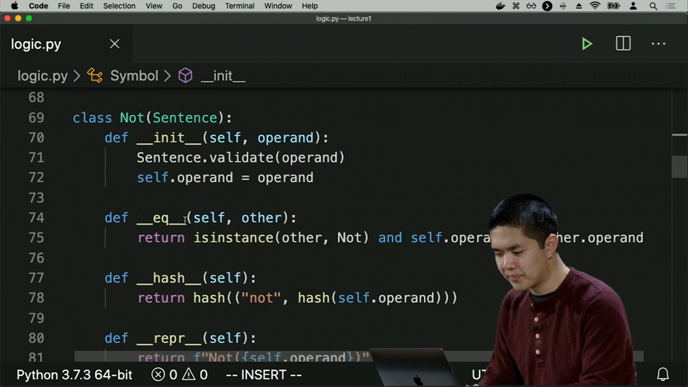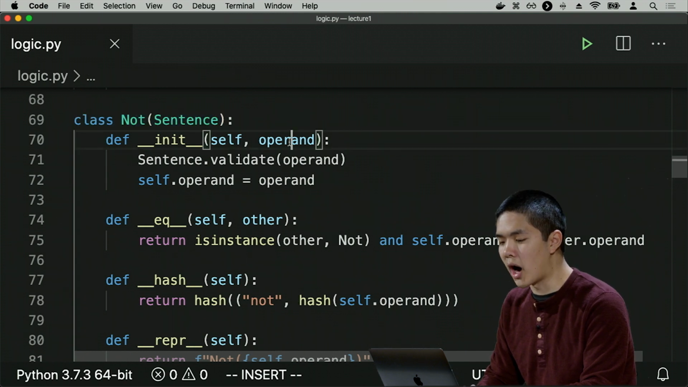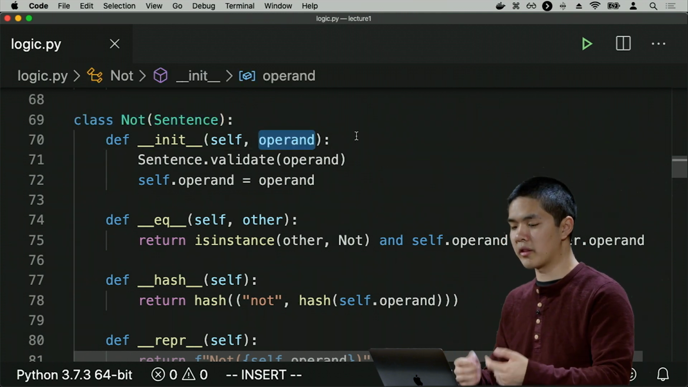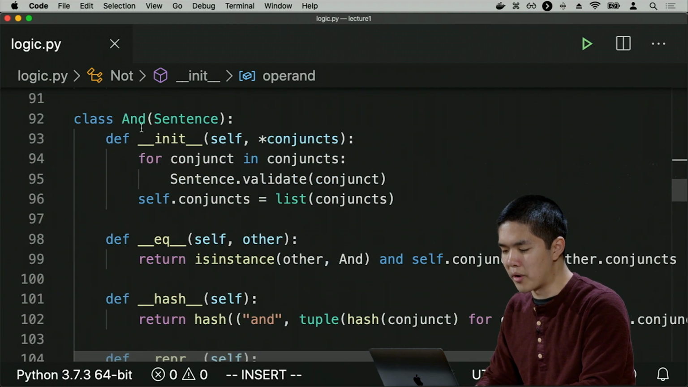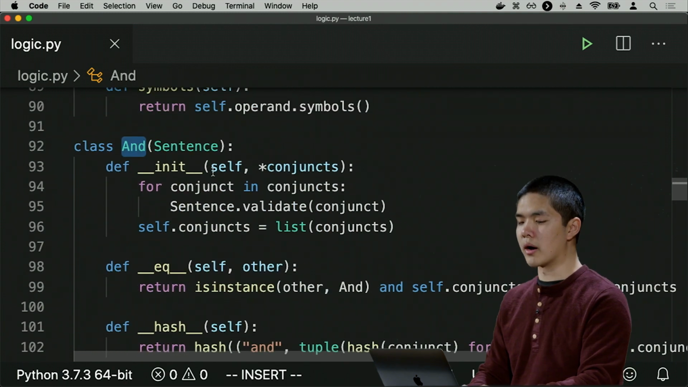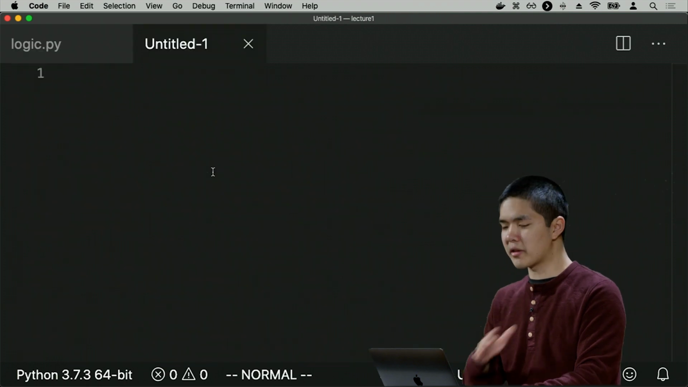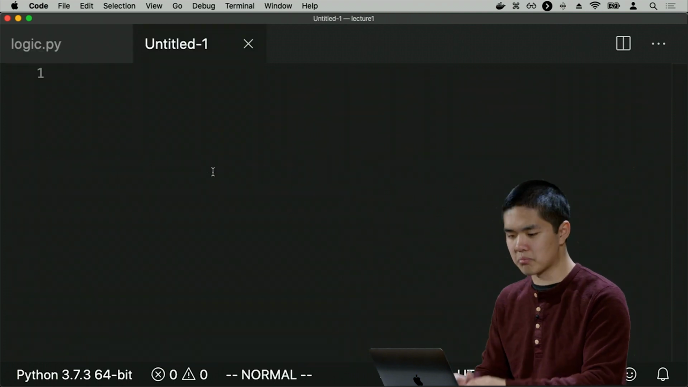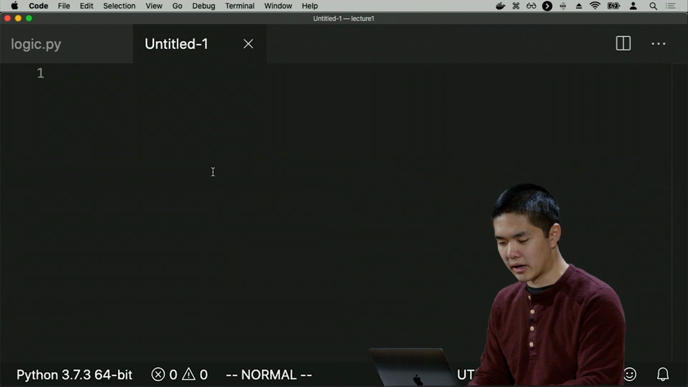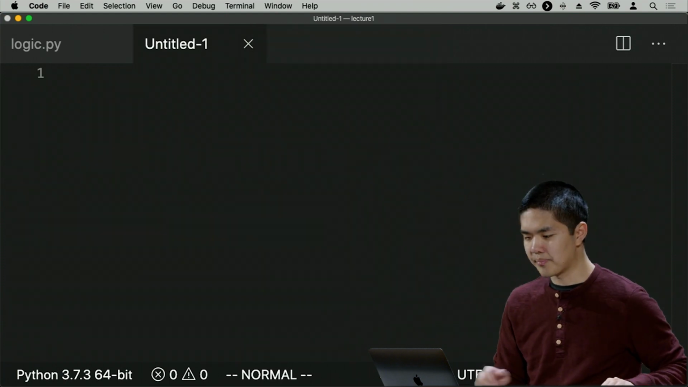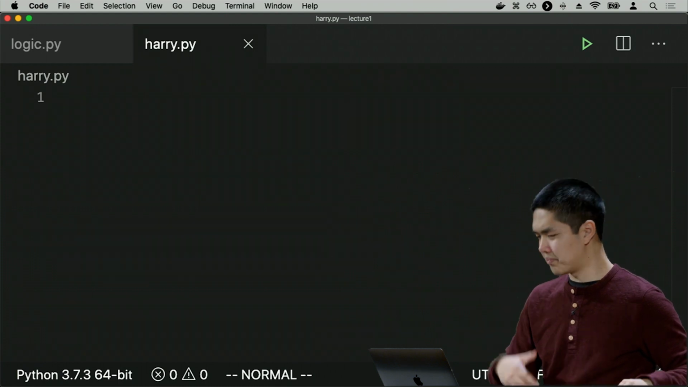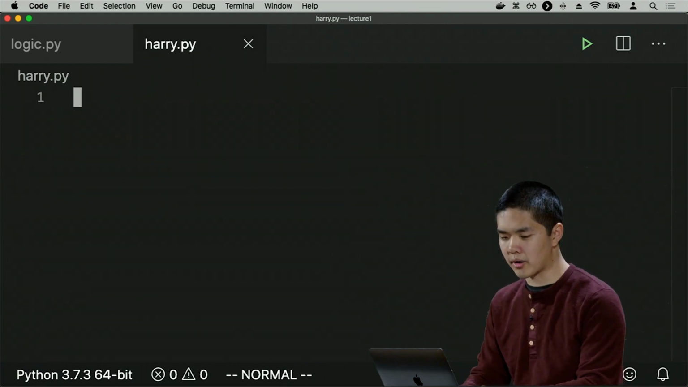And we also have a class for not that takes an operand. So we might say not one symbol to say something is not true or some other sentence is not true. We have one for and, one for or, so on and so forth. And I'll just demonstrate how this works. And you can take a look at the actual logic.py later on. But I'll go ahead and call this file harry.py. We're going to store information about this world of Harry Potter, for example.